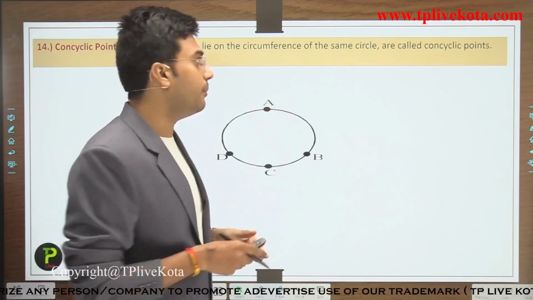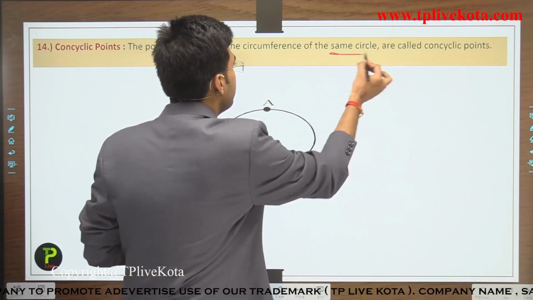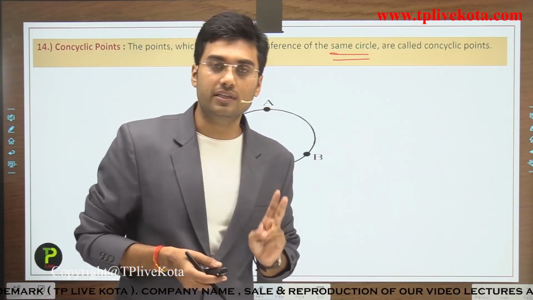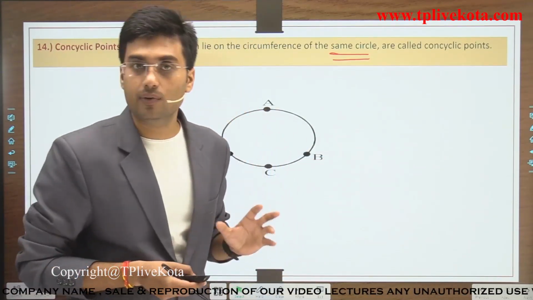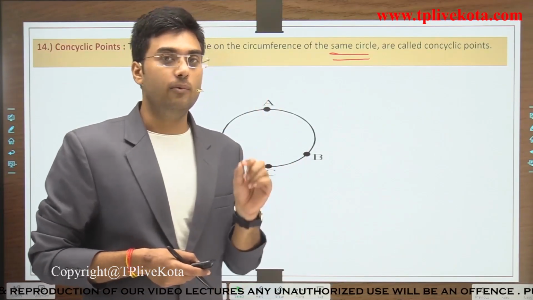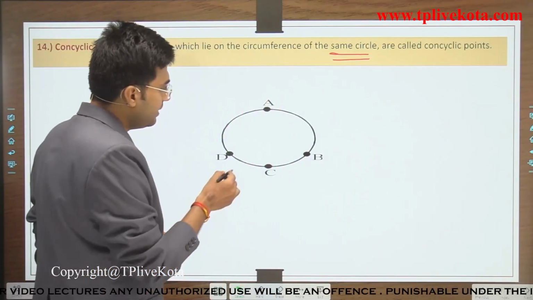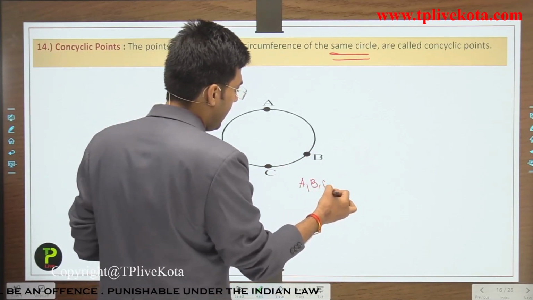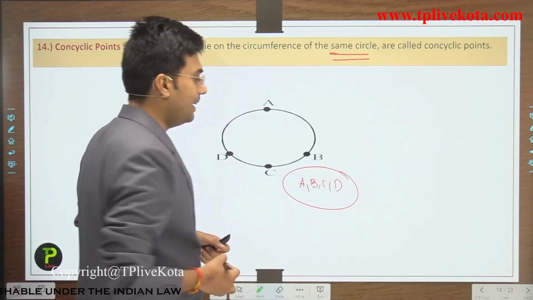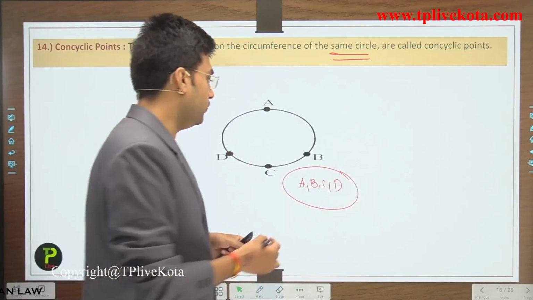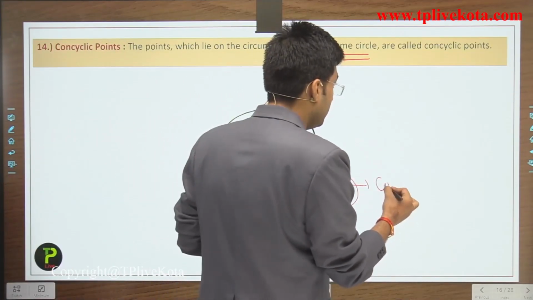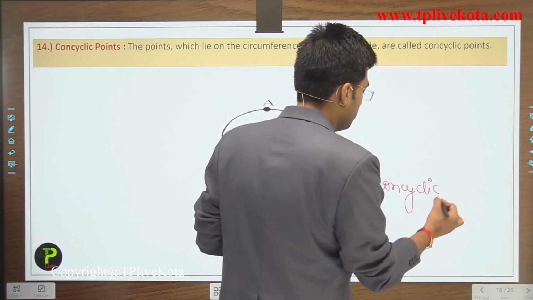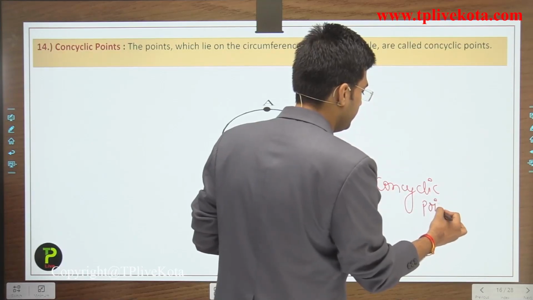It is important that they lie on the circumference of the same circle. Clear? So students, here if we observe A, B, C and D, all lie on this circle, so we can say that these are cocyclic points. Cocyclic points. Clear?